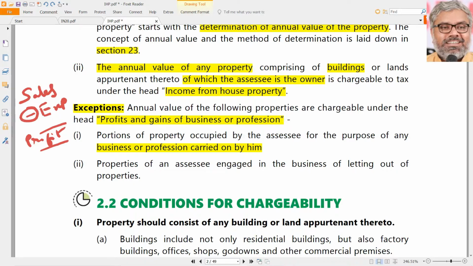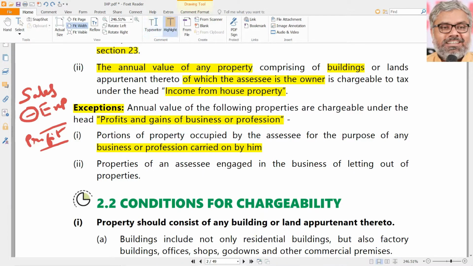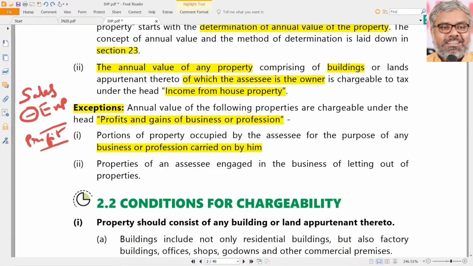If he paid the rent to anybody else, he would have claimed this expenditure as deduction. His profit would have been lesser. So indirectly his profit, or the income that is chargeable to tax, has become higher because of his staying in his own property for the purpose of his business or profession. That's all that happens. Not that separately it will be subjected to tax. No, it is not. So that is the first exception, where if any SSE uses his own property for his own business or profession, nothing is taxable under income from house property. That is the first exception. Second exception, SSE who is engaged in the business of letting out of properties.